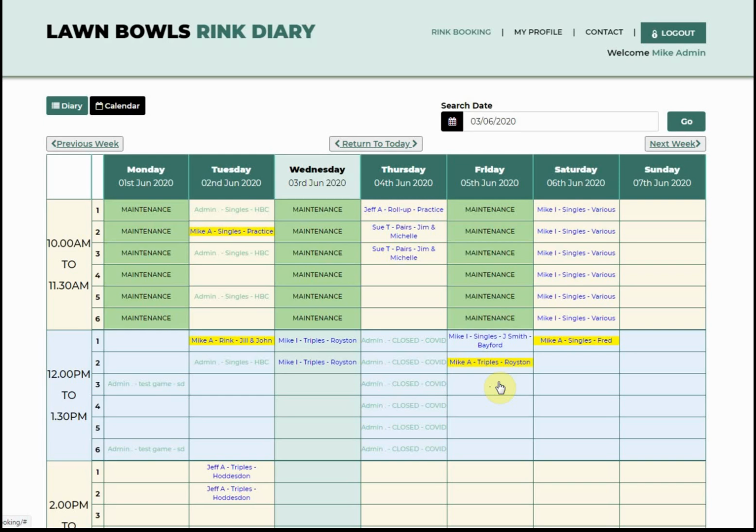For each of those rinks that you've booked, you'll receive a confirmation email, and you'll also receive a reminder email 24 hours before your booking is due, which just reminds you that it's due, or gives you the information to delete it if it's not required. And that's all it is. That's all there is to booking rinks on our new Lawn Bowls Rink Diary.